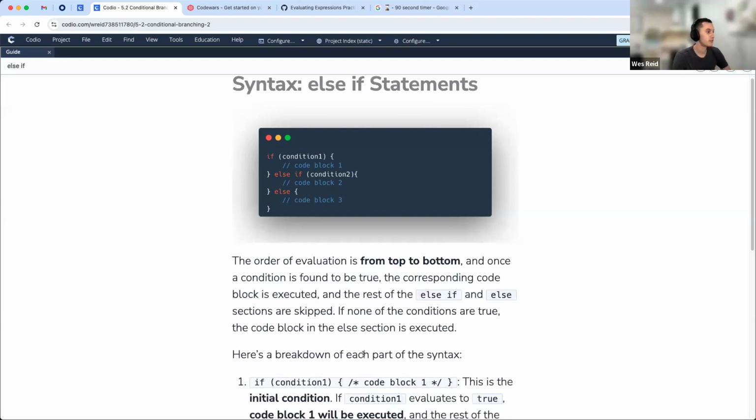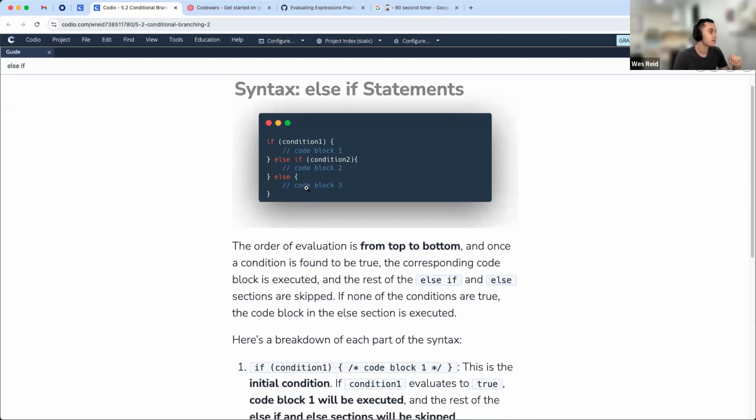So in terms of the actual syntax that we're looking at here, this first condition, condition 1, if that condition evaluates to true, then everything within code block 1, that is the code that will run. If that is false, we'll move to the next condition, with that else if keyword, separated by a space.